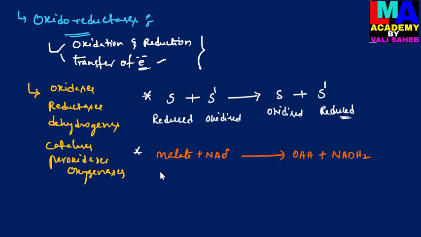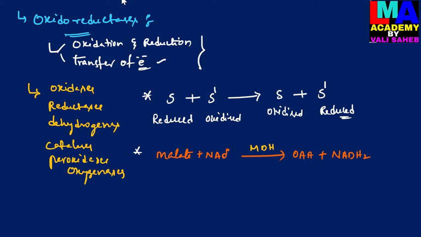Here the malate dehydrogenase enzyme catalyzes this reaction. The malate, when reacted with NAD+, which acts as a coenzyme, is further converted into oxaloacetic acid and releases NADH2. So this reaction is an example of the oxidoreductases.